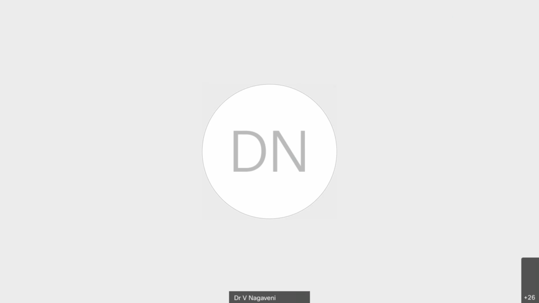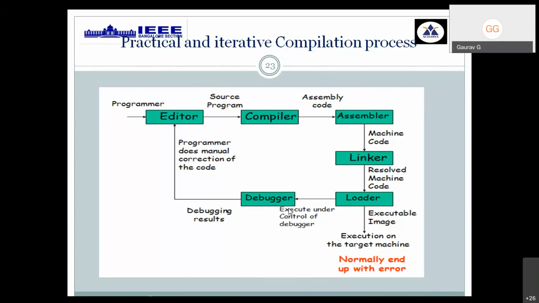And this is a practical application when you are developing any new compiler. You type a program in one of the editors, and it is given to the compiler. From the high level language input program, we get assembly level language code as the target code, and we need the help of an assembler to convert it into machine understandable form. Since it will be relocatable, we need the help of linkers and loaders to load it into the required part of memory and generate efficient object code, that is, efficient machine level language code.